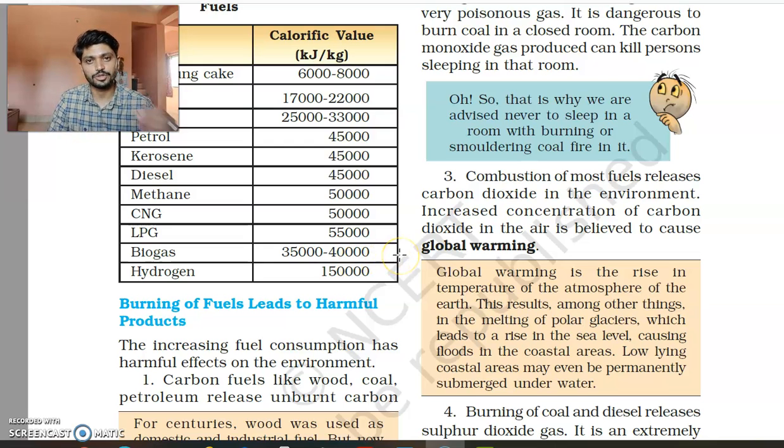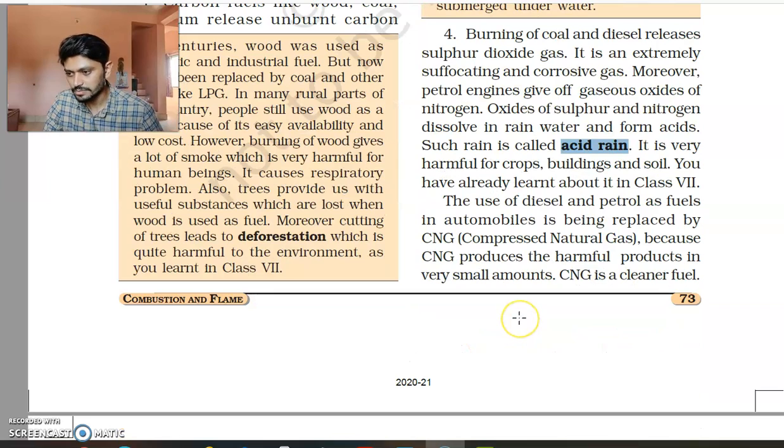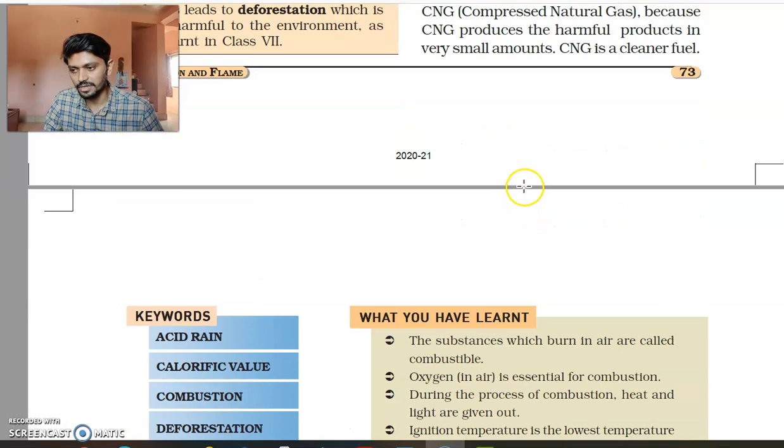So it is advisable to use fuels very efficiently. Use them only when needed. These days we have CNG gas. CNG gas is maybe cheaper as compared to petrol and diesel. Yes, your power and acceleration may be a little lower, but it is cheaper. Again, it pollutes the environment very much less as compared to petroleum and diesel. So it is more advisable to use such products. So that is all about this chapter.